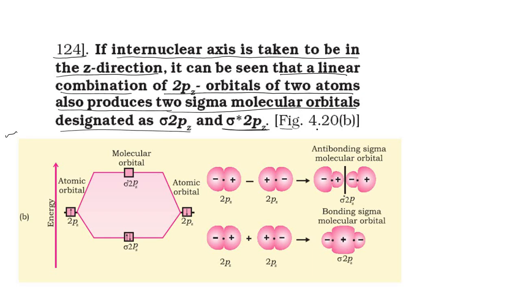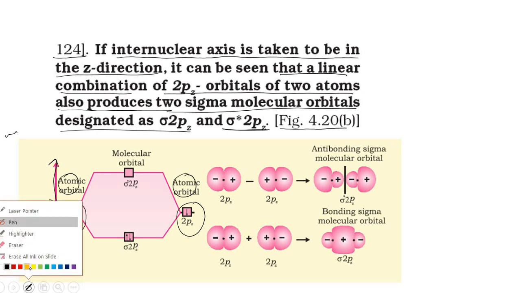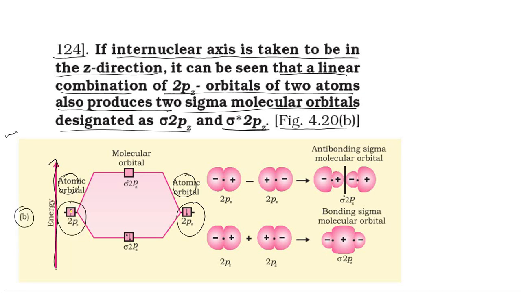In figure number 4.20b, here we are having the energy, right? And this is a 2pz atomic orbital. Similarly, here also we are having a 2pz atomic orbital, right? In this there is one electron. You can see here, this is one electron in upward spin, and this is another electron in downward spin.